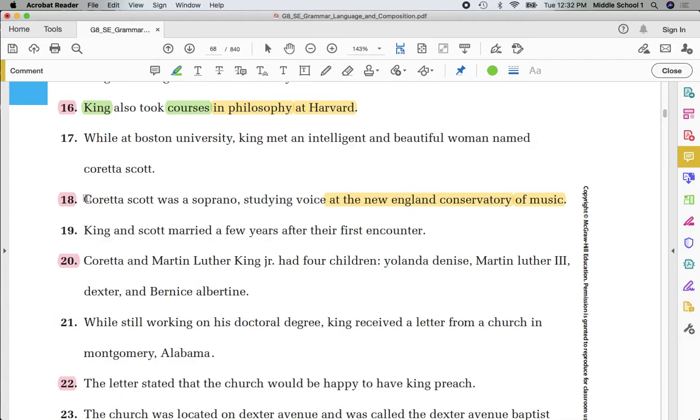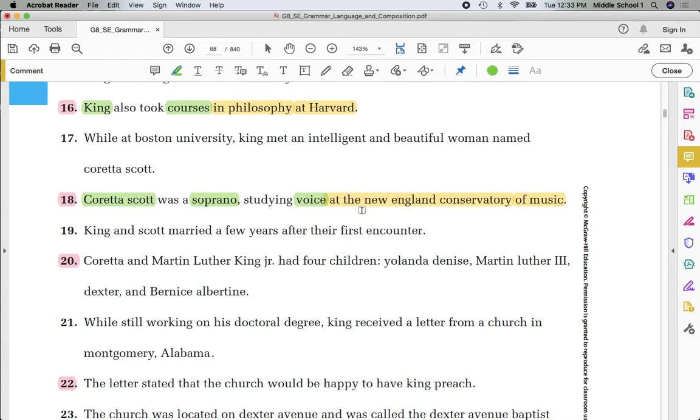Number 18. Coretta Scott. It's the name of a woman. Circle. Proofread it right away. Put an X through Scott. S. Soprano. Underline. Voice. Underline. Notice two prepositional phrases. Circle, New England. Proofread. N-E. Conservatory. Music.